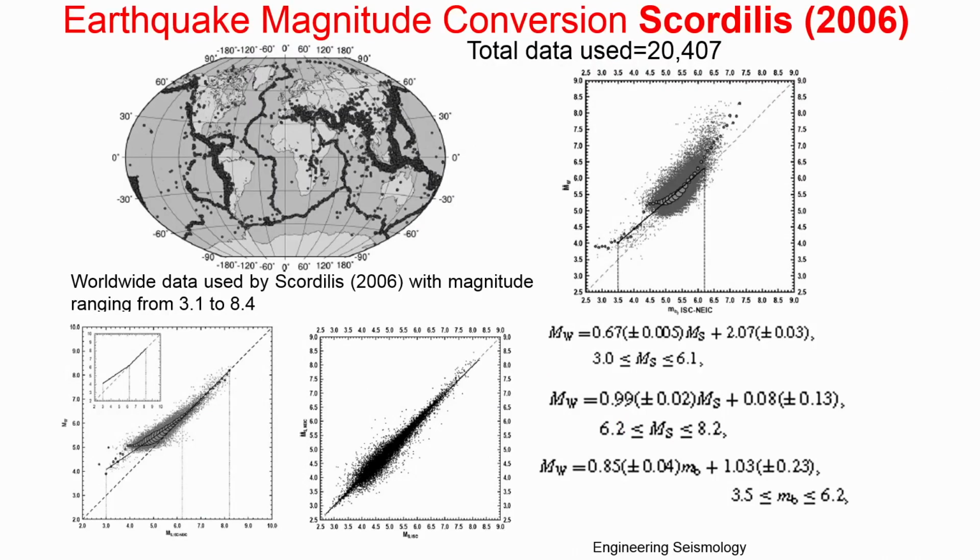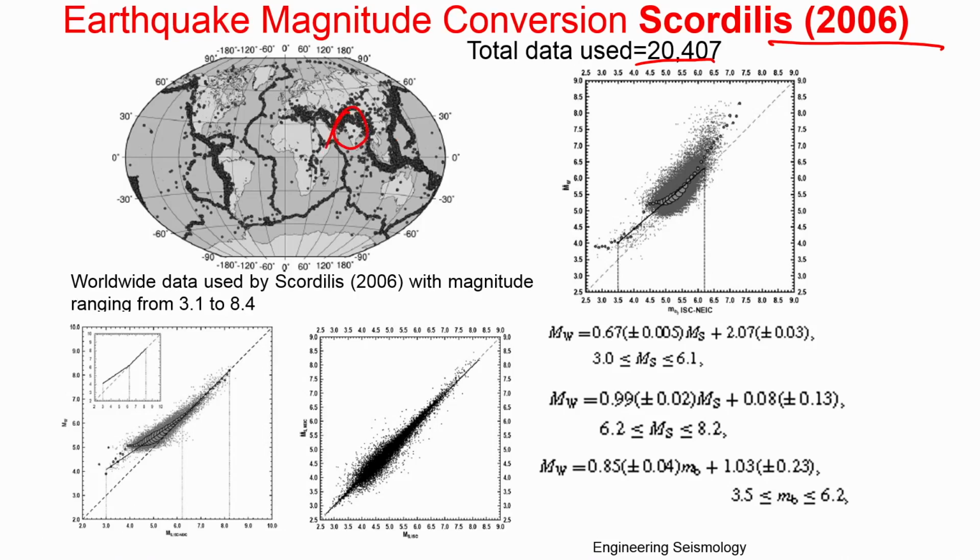This is the equation given by Scordilis. This was considering the global data, where he considered 20,407 earthquakes. This is the distribution of the earthquakes, you can see where he plotted. But you can also note here that India has a very small number of data. This is India, you have a very small number of data here.